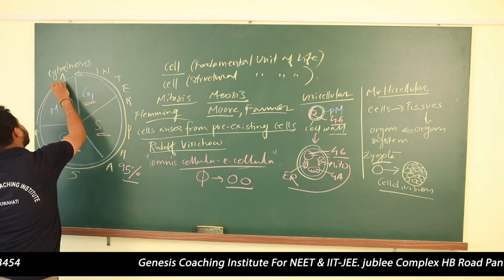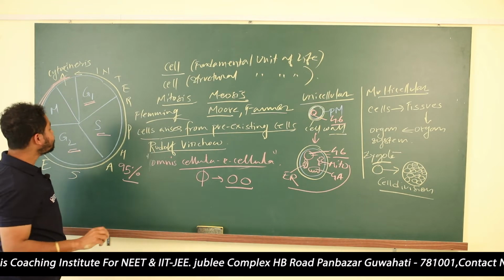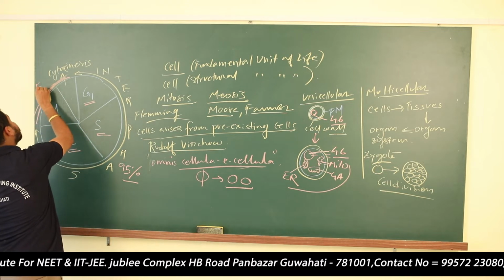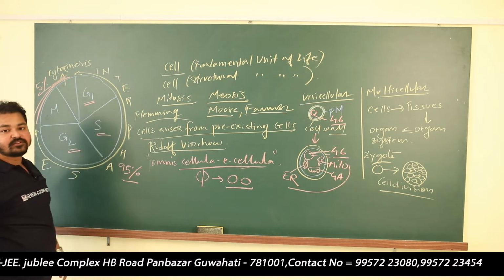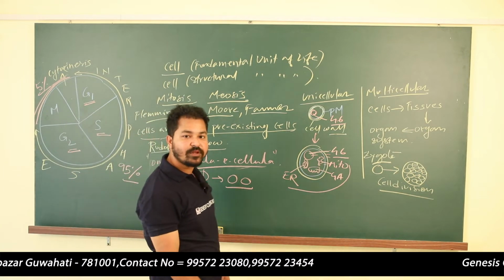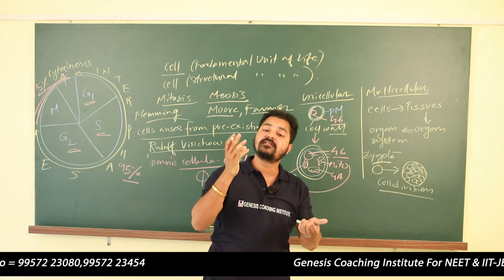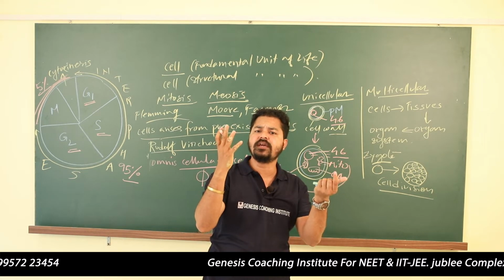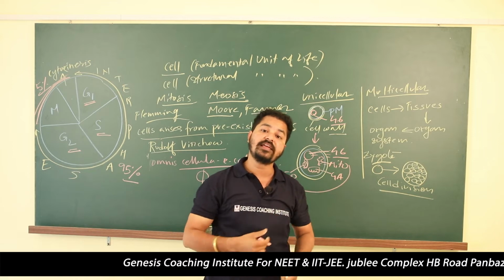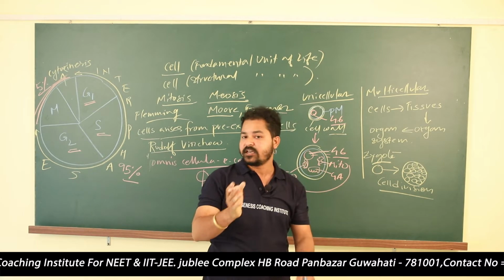In the M phase, only 5% of the time is consumed. It takes 24 hours for a human RBC cell to divide. But in the case of yeast, it takes only 90 minutes, 1 hour 30 minutes. But in the case of the human cell, it will take 24 hours.